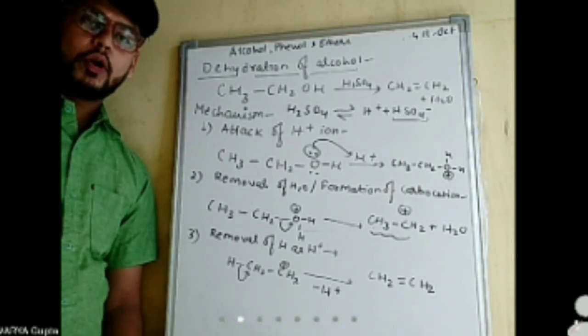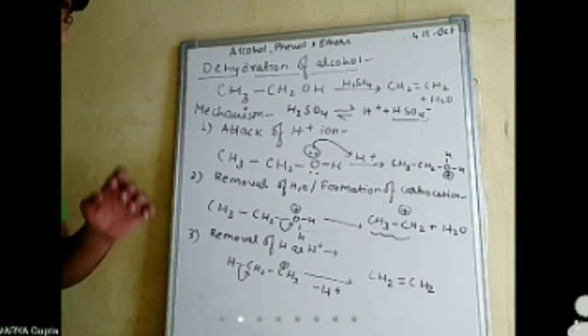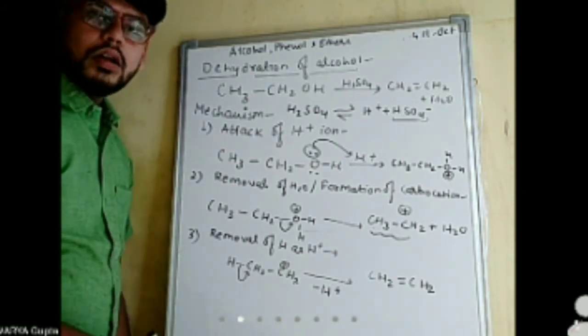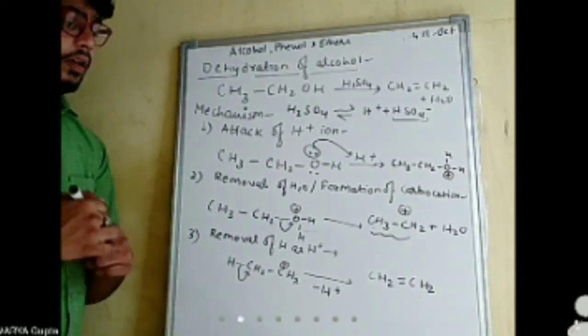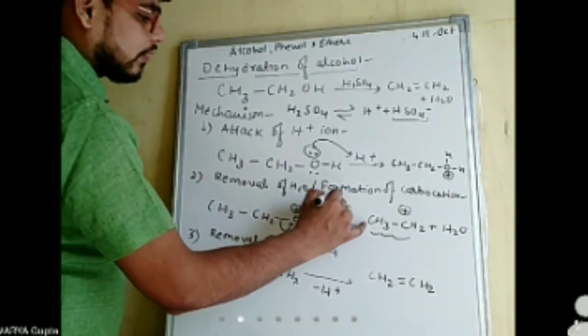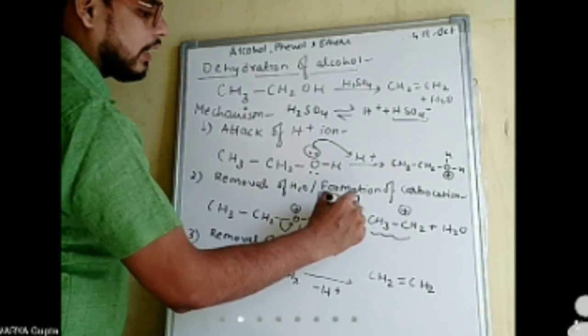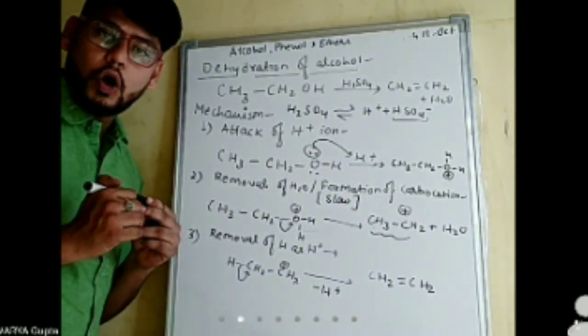Okay, one important reaction. In this reaction, the second step, the formation of carbocation, is the slowest step of all these three steps.